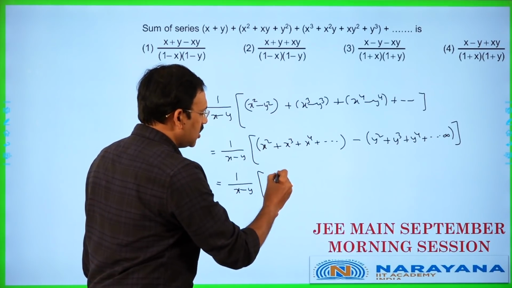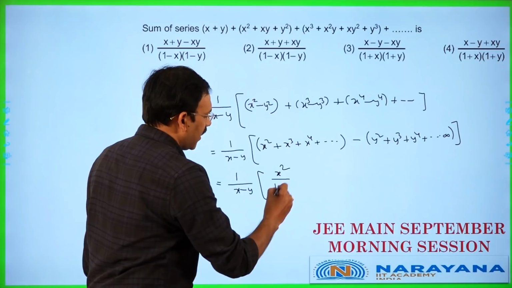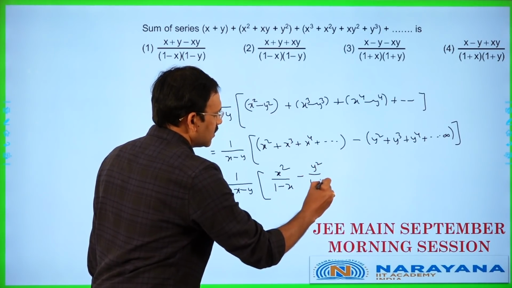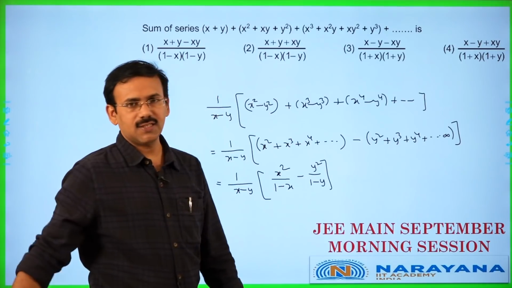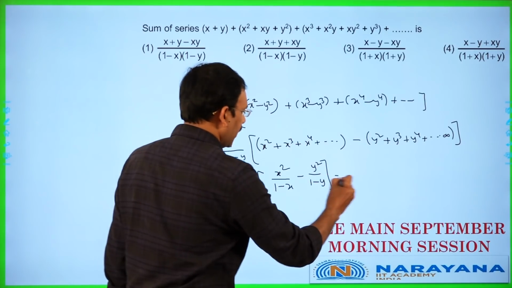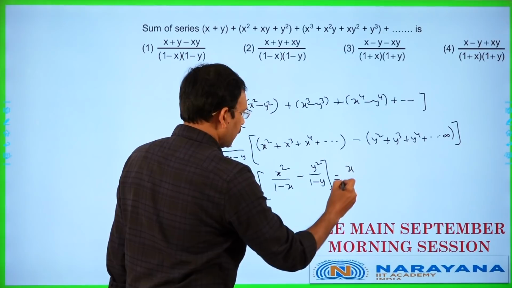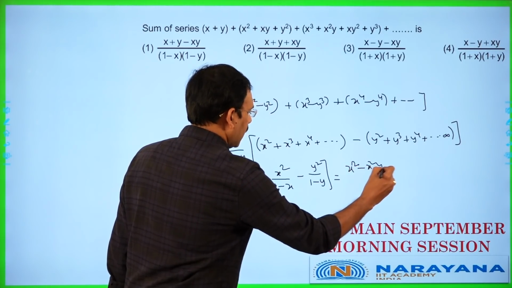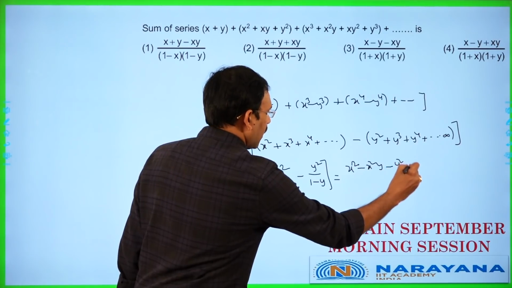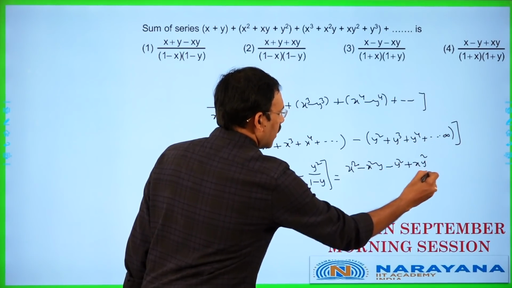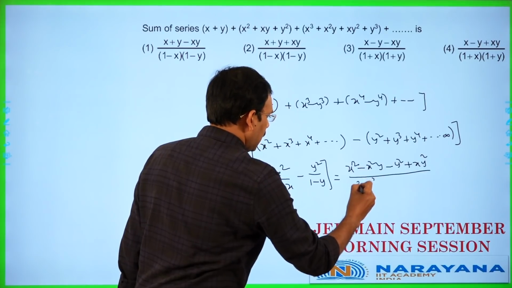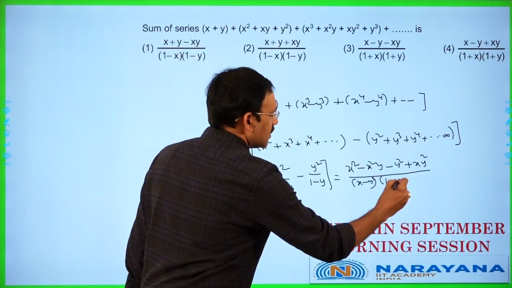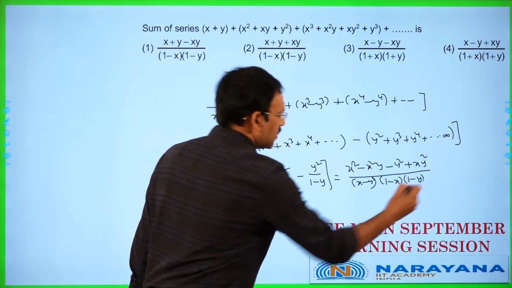So infinite GP, a by (1 minus r) minus a by (1 minus r). This is the thing. Now you just simplify, you are going to get x square minus x square y minus y square plus x y square, by, here x minus y is there, and (1 minus x) into (1 minus y).